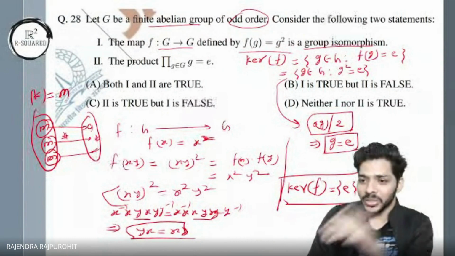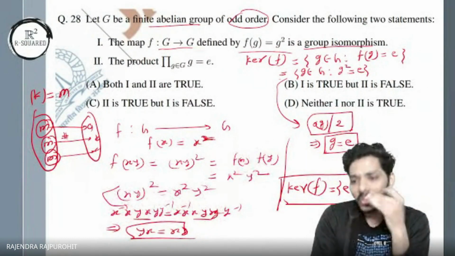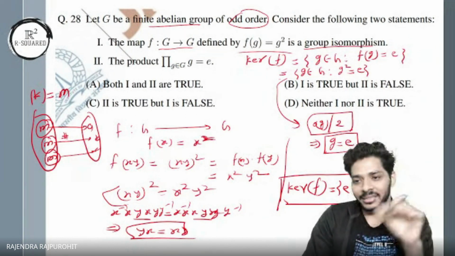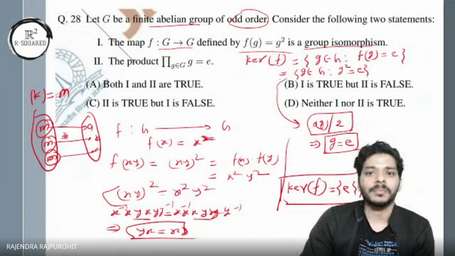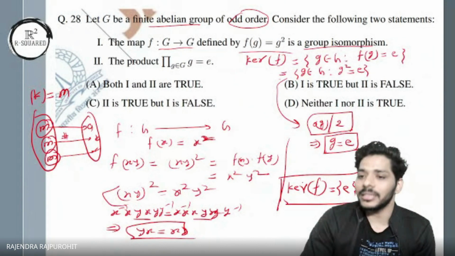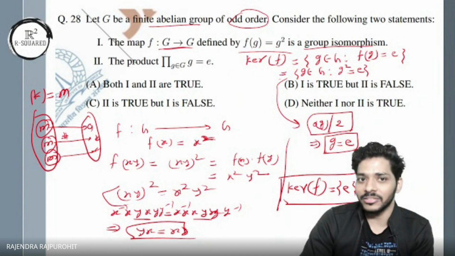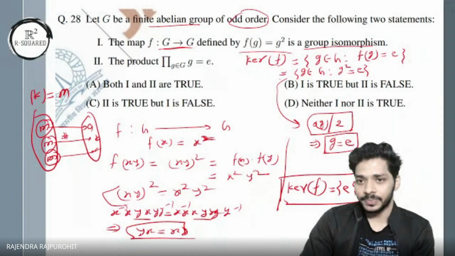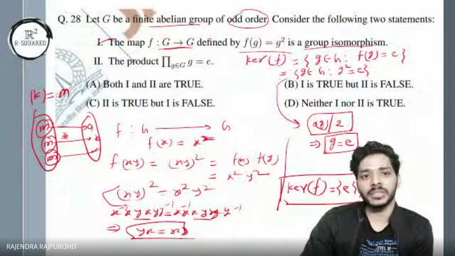So it's an m-to-1 mapping. In a group homomorphism, the kernel and its cosets each go to one element. So the kernel is trivial and hence the map is 1-1. Since it is from G to G and we are taking a finite group, it's onto as well. So 1-1 onto homomorphism, isomorphism done.